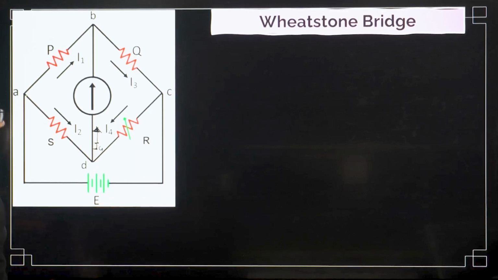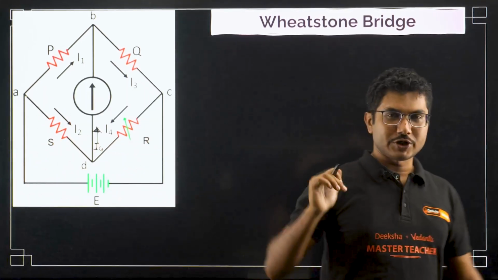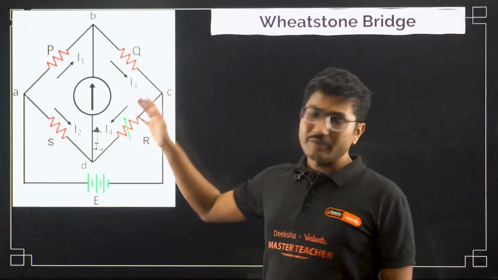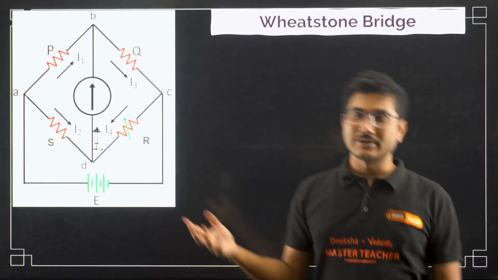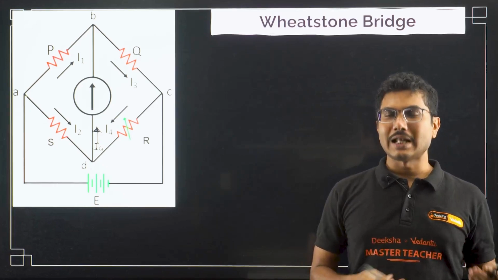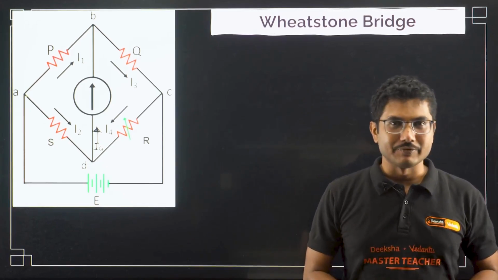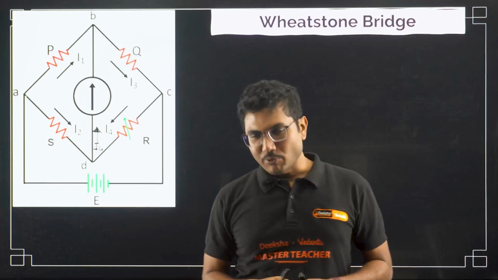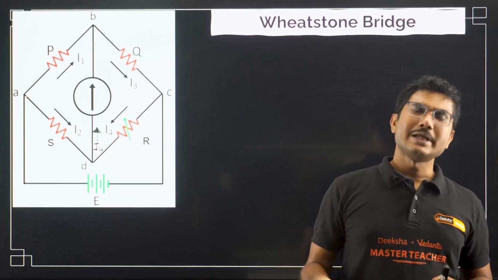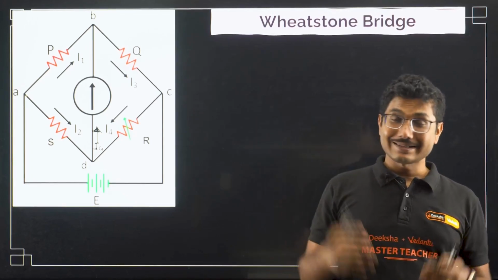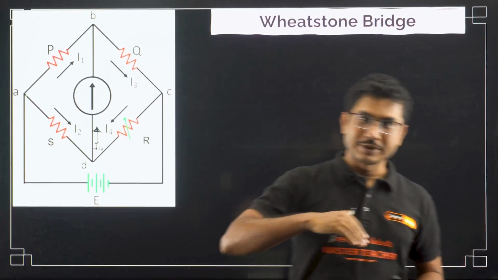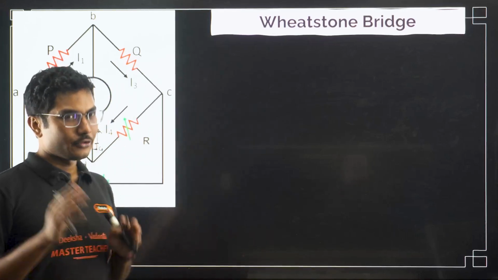Now one more important point I forgot to mention in the circuit analysis part is that when you solve any circuit, not just this circuit, any circuit, if you assume the current to be positive in a particular direction, and after solving the question you realize the value is coming out to be negative, don't be afraid. It is very much possible, because the direction of current, whatever you have assumed, can be in the opposite direction. So if that has happened, that means the direction that you assumed is not correct, the current is in the opposite direction, that's why it is coming out to be negative. So that is also very much possible.